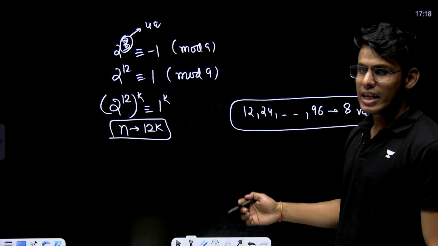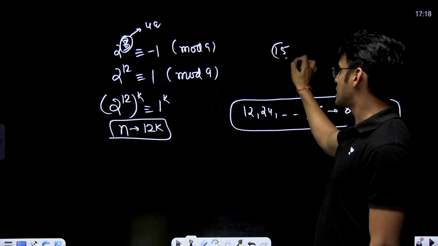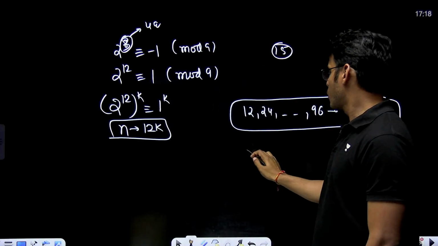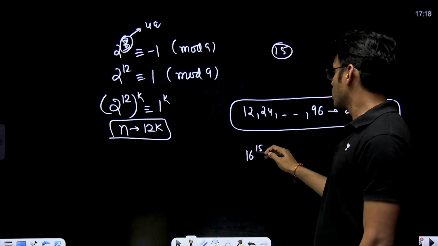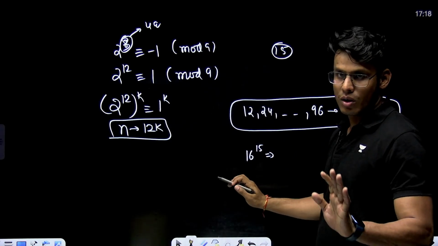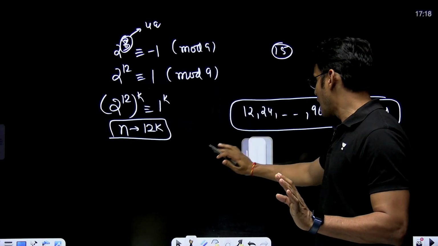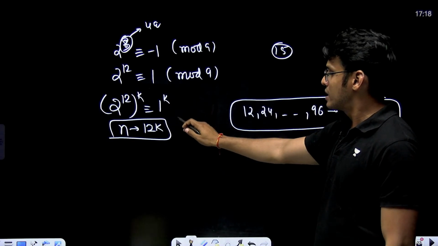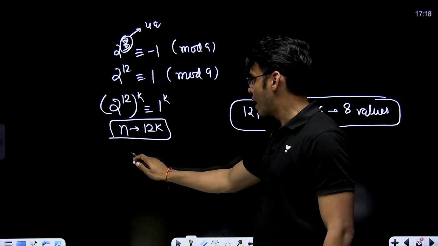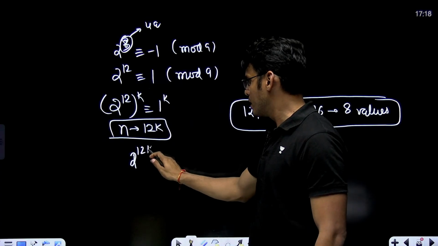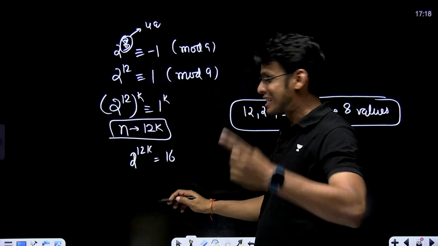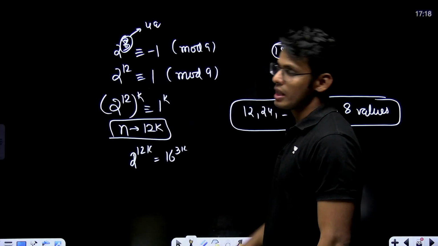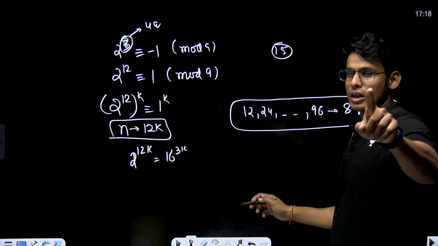Now you were saying, sir, 15 is also the answer. Let's check it. First of all, 16 to the power 15 is nothing but, oh, I am asked, okay, got it. You have to write it as 2 to the power 12k, but since my n is on the power of 16, it is 16 to the power 3k, hence you are correct.